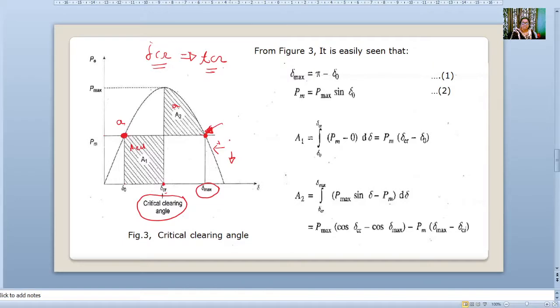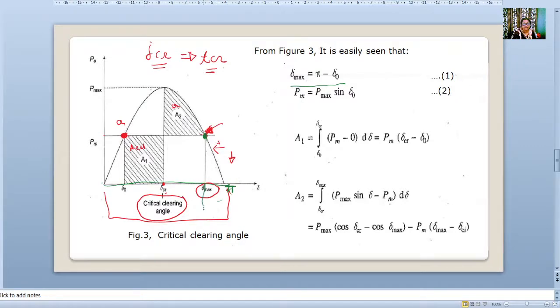So del max, how to find out this del max? Now this we know, this is our half cycle. Half cycle means the value of 360 degrees, and 360 is represented by 2 pi, so it will be pi. So how to find out del max? This is our total pi. We have to find out del max.